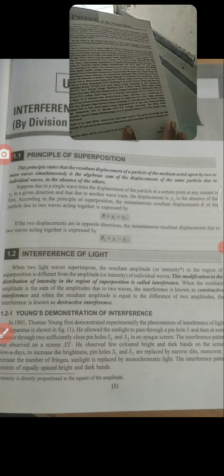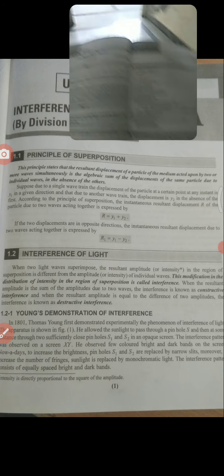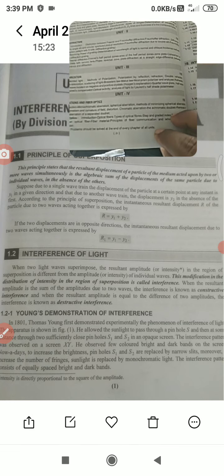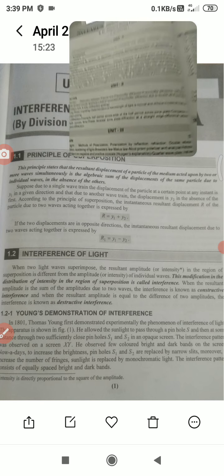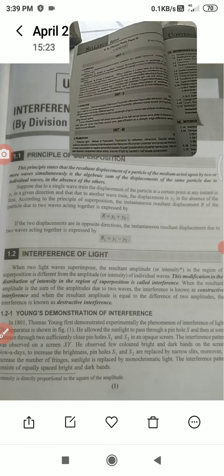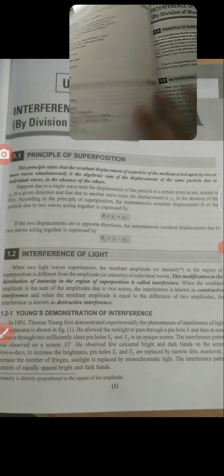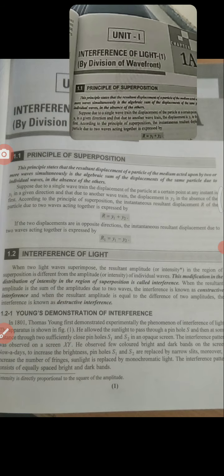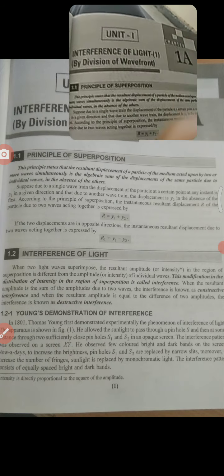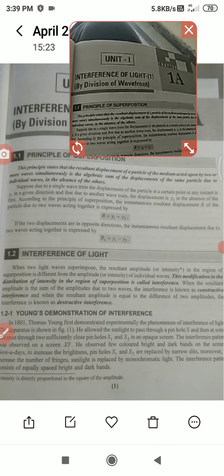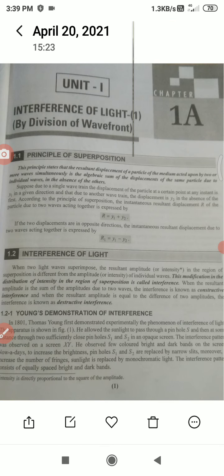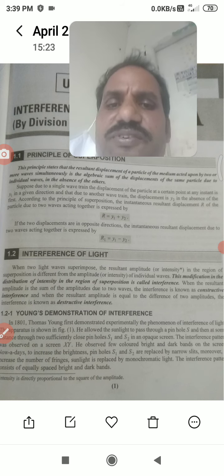We can observe here four units. We discuss interference, diffraction, polarization, and also two more topics: waves, vibrations in bars and vibrations in strings. The first topic is interference, the interference of light. When light waves superpose on each other, an interference pattern is formed. We can observe the interference pattern clearly, how it is decided, and the calculation of different interference methods.